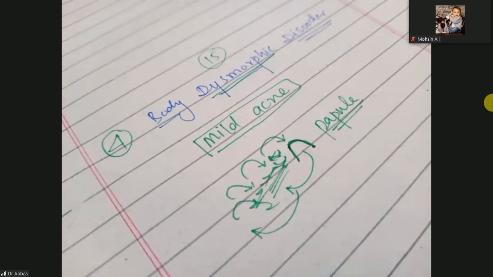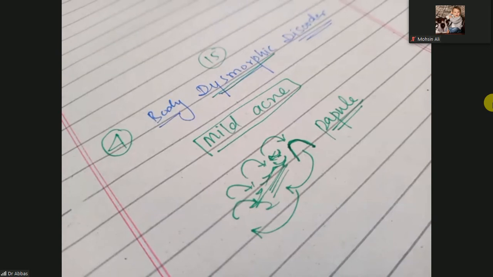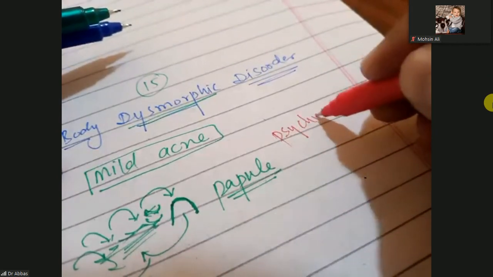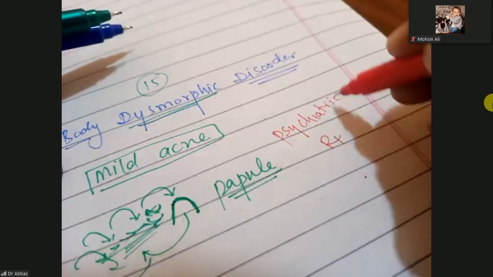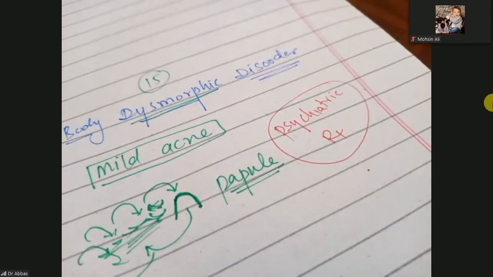So that is the psychological impression. Psychologically you irritate the one papule, so that will become disrupted and make dysmorphic papules of acne on your body. So here there is no treatment, you just go for psychiatric treatment. It is also most common in females. Psychiatric treatment is required because only one papule is present and you want to remove that papule, but it will become more and more aggressive.